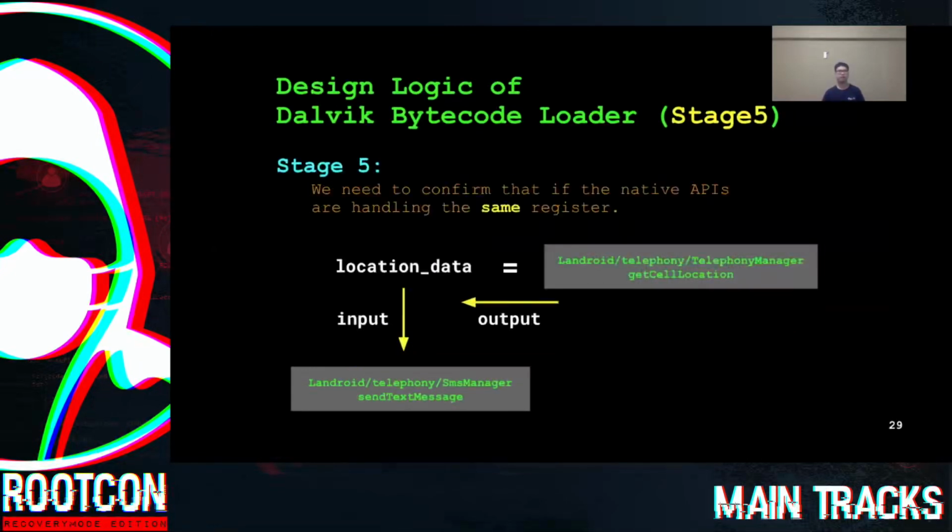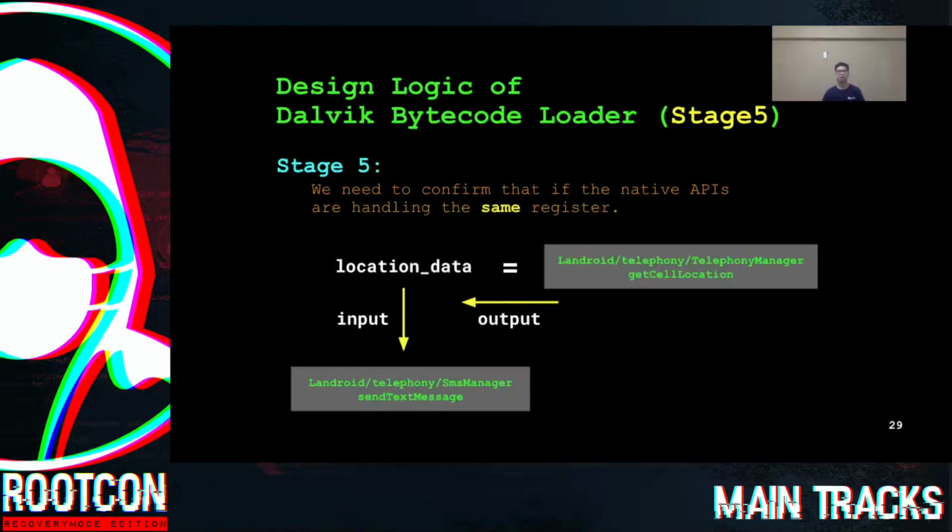Now, let's see the implementation of stage 5. Yes, this is the most important part. In stage 5, we need to confirm whether the native APIs are handling the same register. Let's use the send example: send out your location data by using SMS.